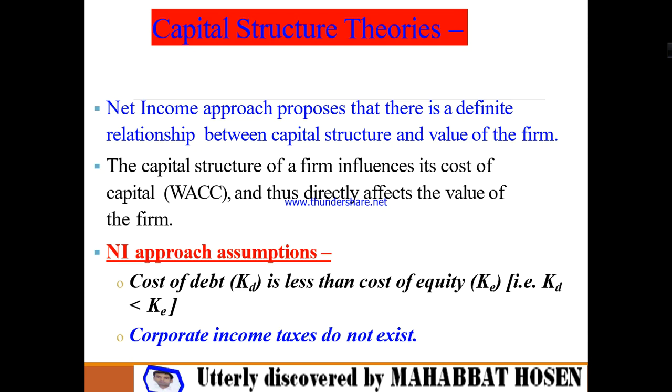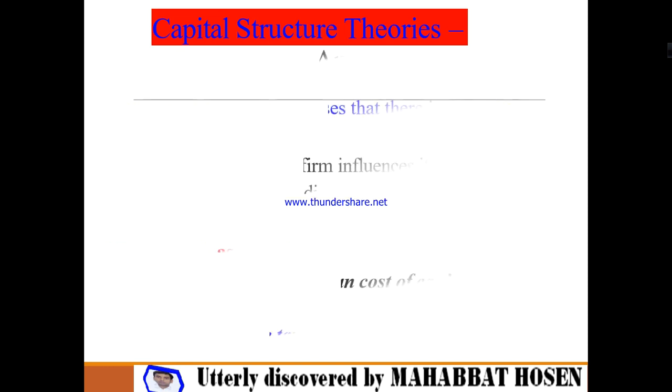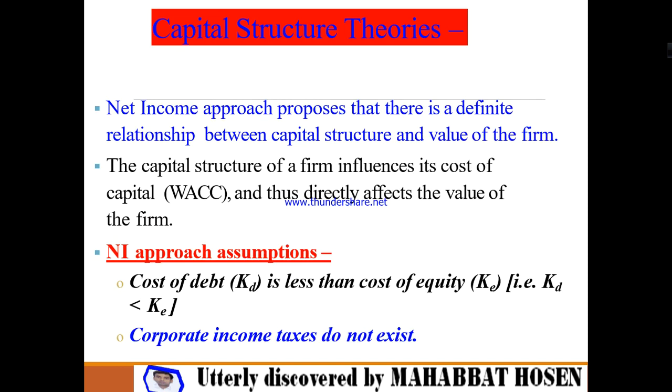The capital structure of a firm influences its cost of capital, that means weighted average cost of capital, and thus directly affects the value of the firm.